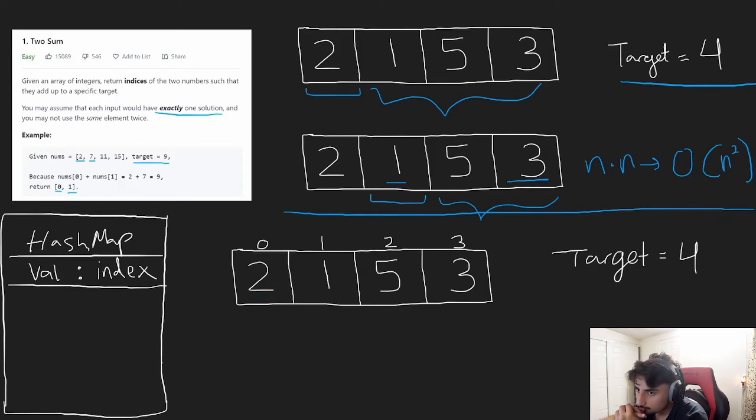So doing it this clever way, initially we say our hash map is empty. So we get to the value 2 first of all, right? And we want to look for the difference 4 minus 2 in our hash map. Our hash map is empty, so we don't find 2.